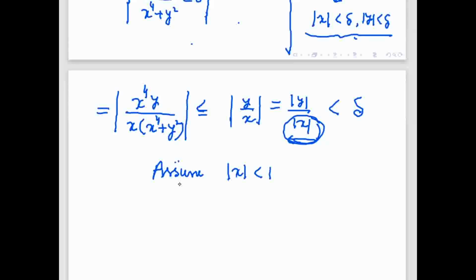That means we cannot introduce it in the numerator, because mod x is less than delta means x lies between minus delta to plus delta. So 0 will also come in between. Yes or no? Mod x is less than delta, that means x lies from minus delta to plus delta. So 0 will also come. So that's why we cannot do like this. So we'll apply something else.